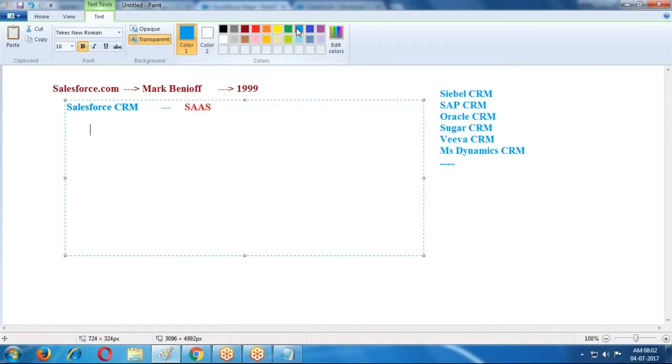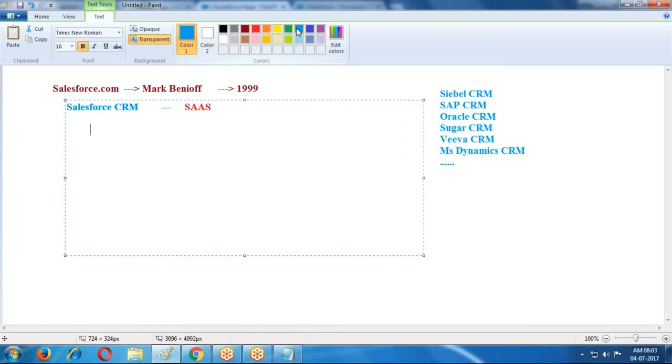This is one advantage. And whenever this application is updated, automatically it is reflected in your login. Every 4 months this application is updated and automatically those updates you can get in your login. This application they first released in 2004. At that time this application was released as software as a service. It is nothing but an executable file format that is provided.